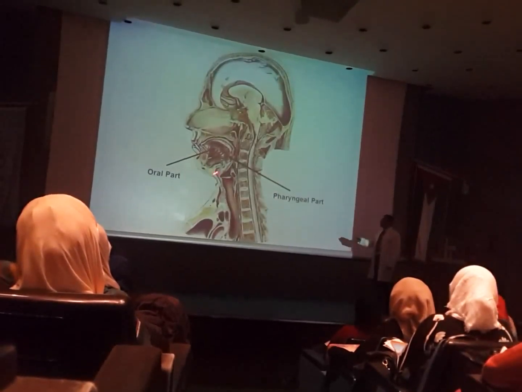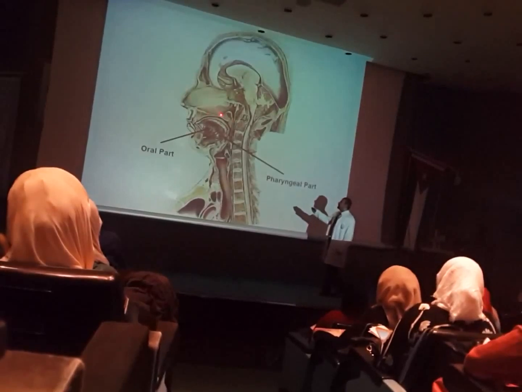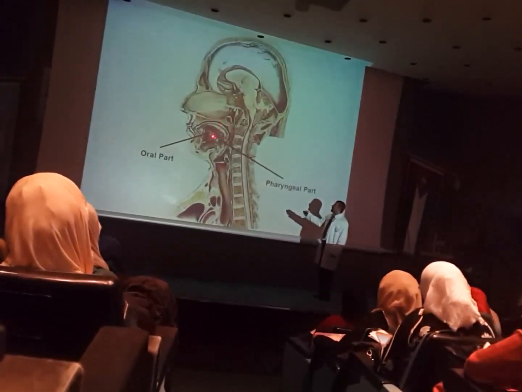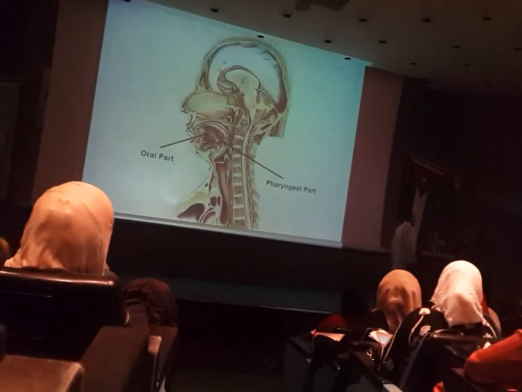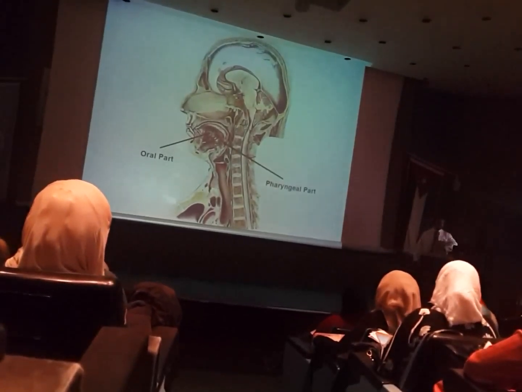When you look here, I can demarcate the anterior 2/3 by the junction between the hard palate and soft palate. This is the oral part, and this one would be the pharyngeal part. So the oral part is about 2/3, and the pharyngeal part is the remaining third of the tongue.